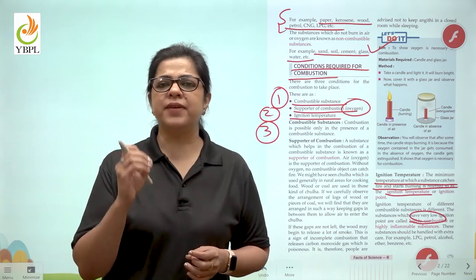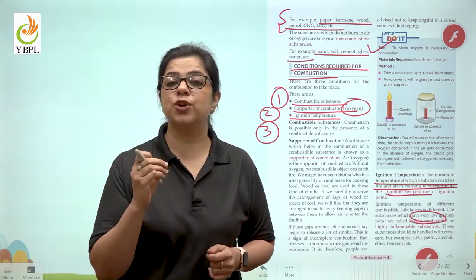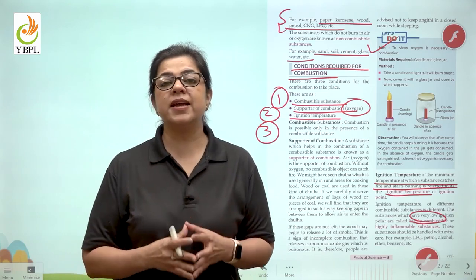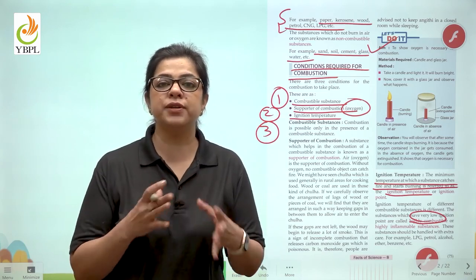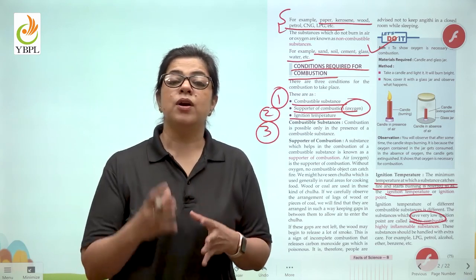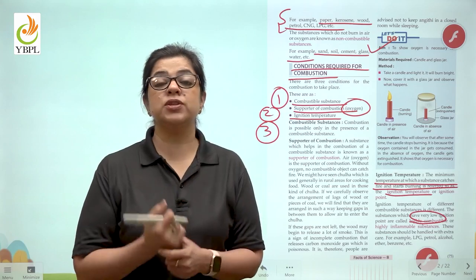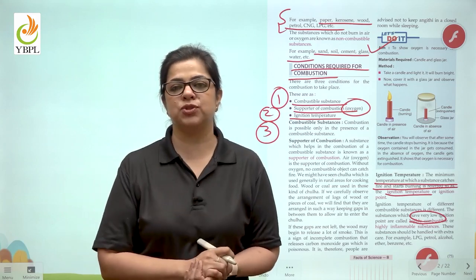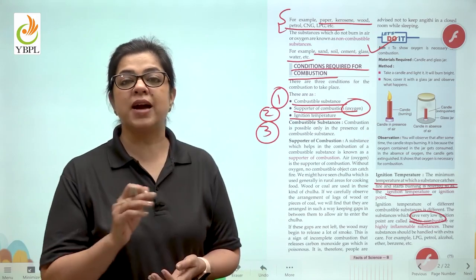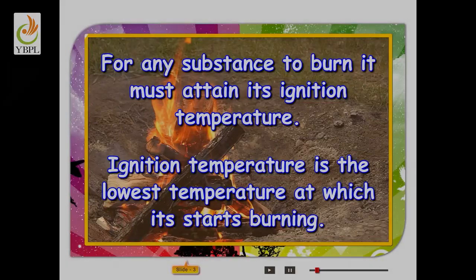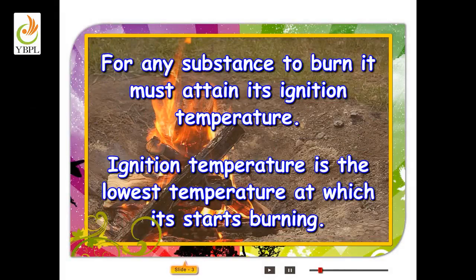We can conduct a very simple experiment that is given in your book as well to understand how ignition temperature of different things vary and how, because of this ignition temperature, things burn at different temperatures. Let us watch this video and understand this activity. For any substance to burn, it must attain its ignition temperature. Ignition temperature is the lowest temperature at which it starts burning.